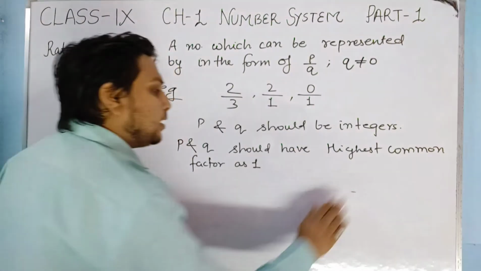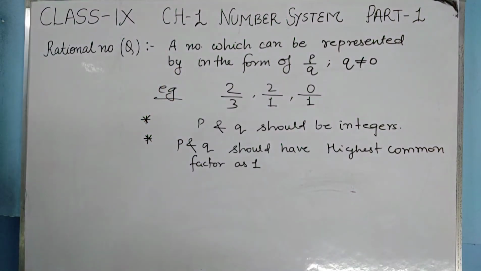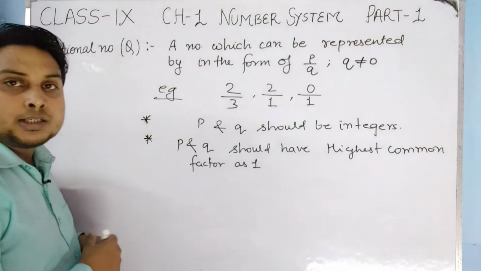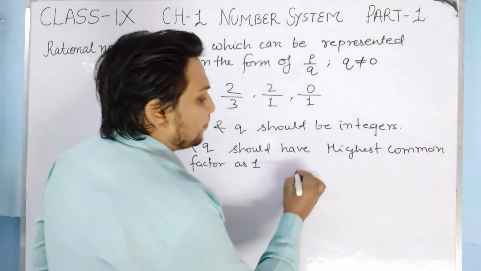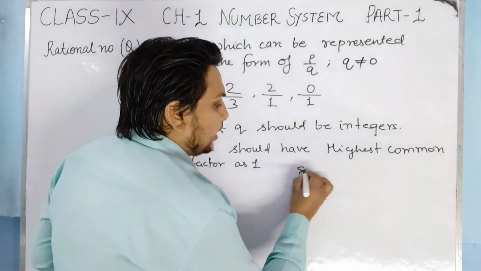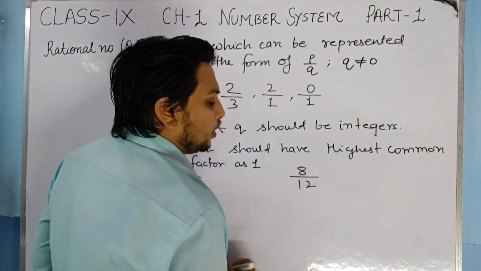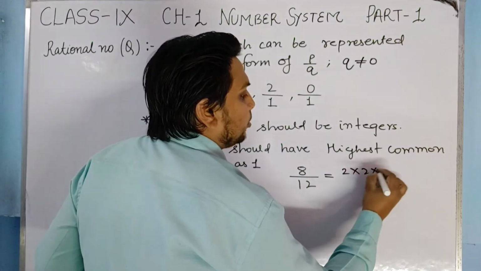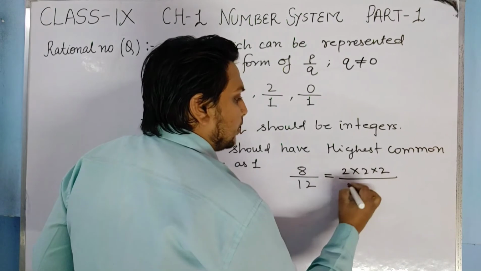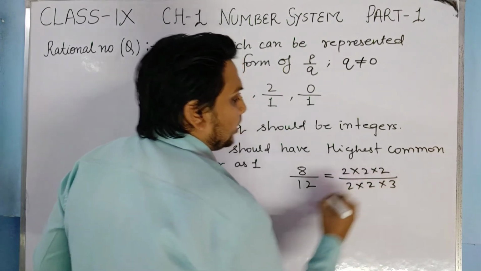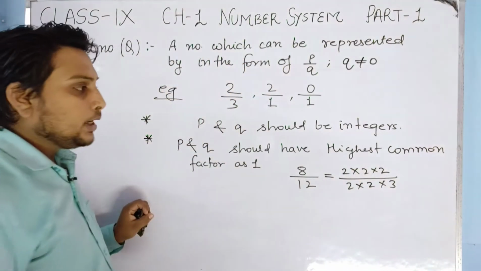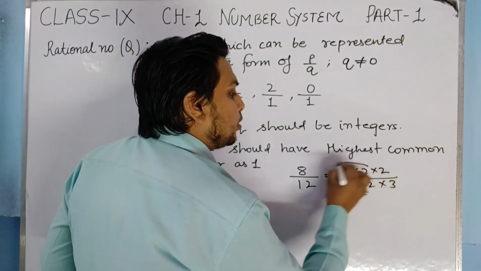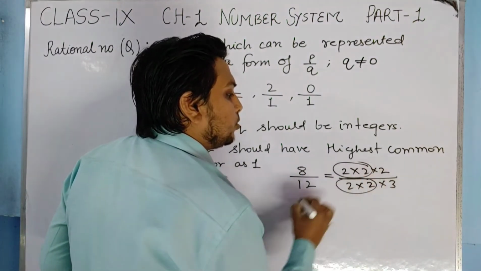It means the number should be in its simplest form. Like if I write 8 upon 12. Factorize 8, you will get 2 into 2 into 2. Factorize 12, you will get 2 into 2 into 3. So you can see the common numbers here are 2, 2.